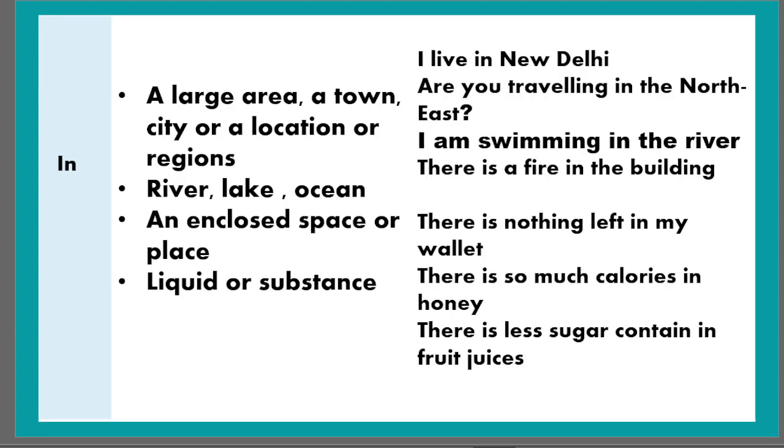Okay, the preposition "in". Let's see. "In" is used when we talk about a large area, a town, city, or a location or region. When we talk about a very big area, a very big place, when we are surrounded by a very large area, we use the preposition "in". Like in this example, I live in New Delhi. New Delhi is a very big place, a very big city.